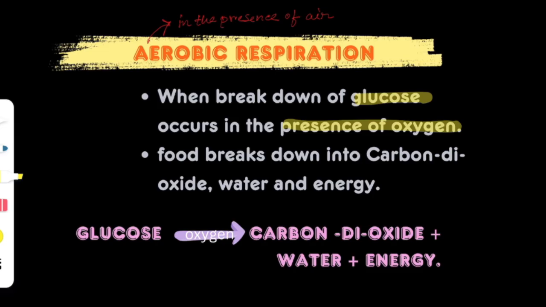But in order to utilize that food, we need to break down the complex substances into simpler ones, and glucose is the simpler form of carbohydrate. Okay, so within the cell, glucose breaks down to form energy in the presence of oxygen,